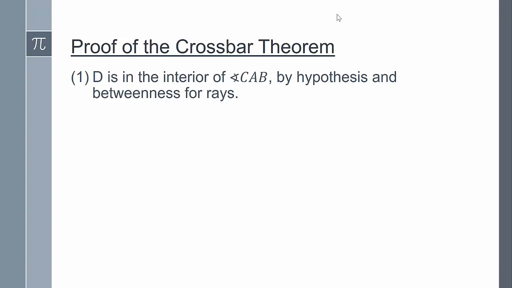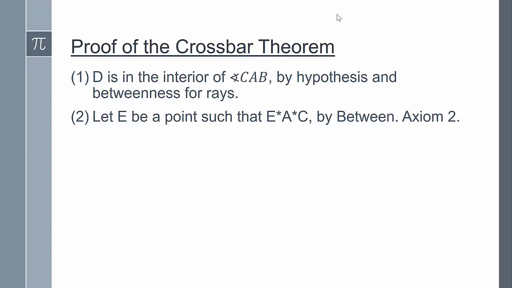Point D is in the interior of angle CAB by the hypothesis, the given information, and the definition of betweenness for rays. Next, let E be a point such that A is between points E and C. We can assume this by betweenness axiom 2.